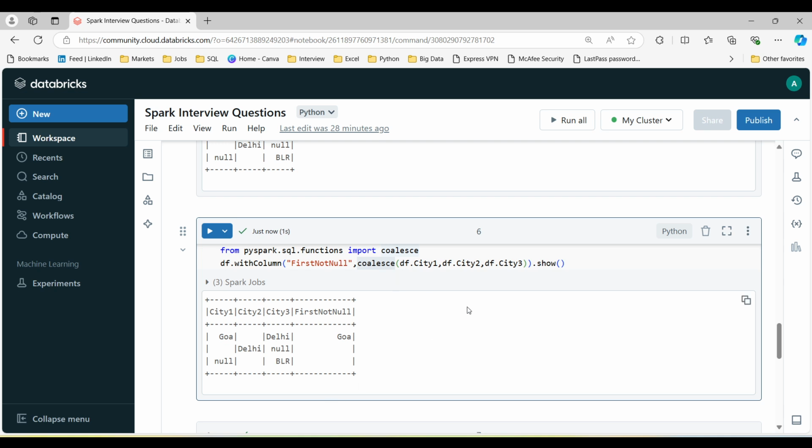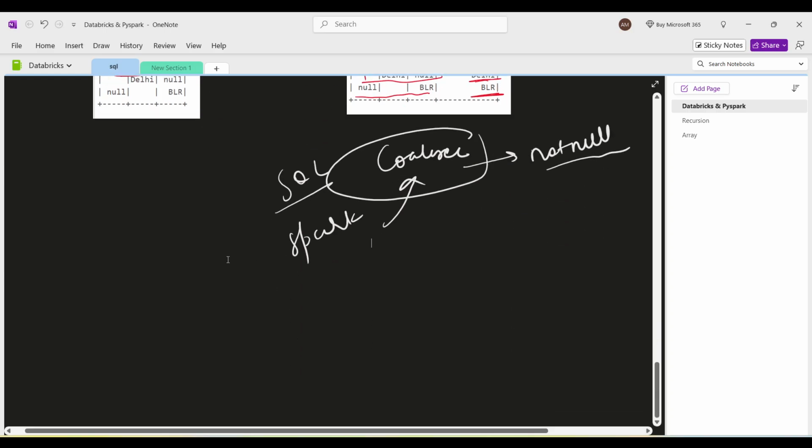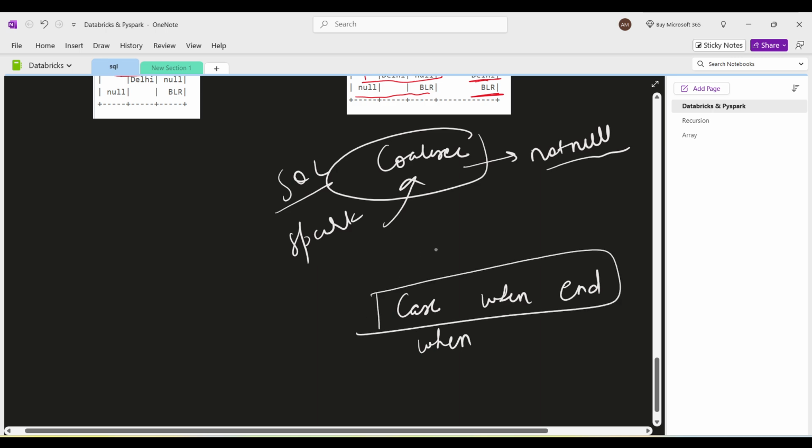To handle it in Spark, there is also an inbuilt function, just like SQL. In SQL there is the case when statement. In Spark the same thing is done by when and otherwise.